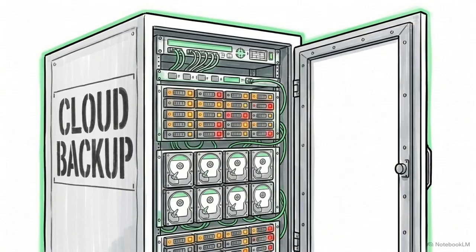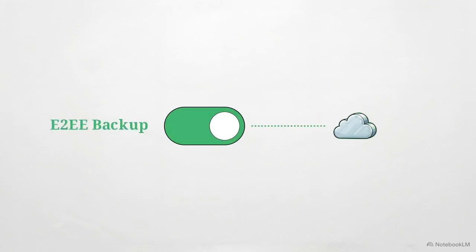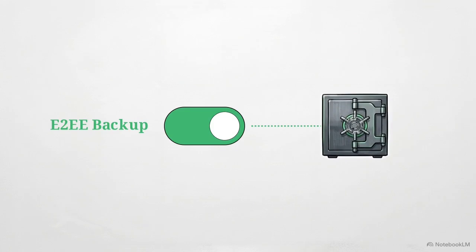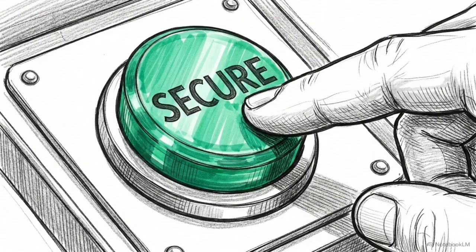This brings us to data at rest, cloud backups. In any threat model, storage is a critical vulnerability. A standard default backup uploads chat history in plain text, placing data under the cloud provider's control and breaking encryption. To fix this, the user must manually enable end-to-end encrypted backups. This explicitly encrypts the archive using a localized key controlled entirely by the user. Building an encrypted transit pipeline is an exercise in futility if the resulting data is stored in plain text on a cloud server. The user's storage configuration dictates the actual security of the system.